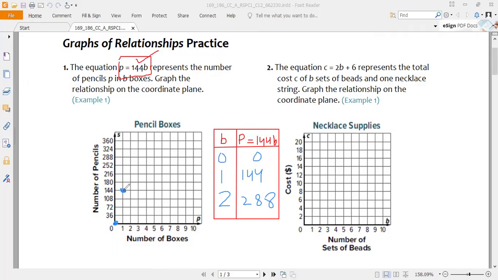This is my second point, 144. After that, if we have two boxes, the pencils are 288. So I will select this two. I will move up this one. Okay, we will stop when we have 288. This is 288.